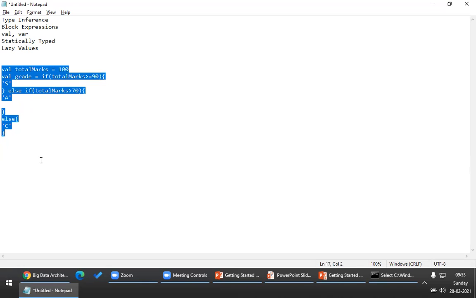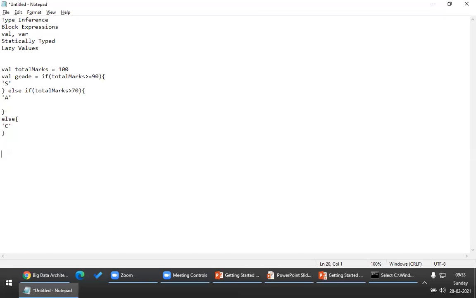So if the same thing, if I want to write it in Java, what you would have done, little more code. For example, you would have created a variable by name total marks is equal to 100. And then you would have created something like this, character grade. And then you would have written this logic. Please look at this, the Java style and the Scala style. And then you would have assigned grade is equal to S, grade is equal to A, grade is equal to C. You would have done it something like this in your Java.